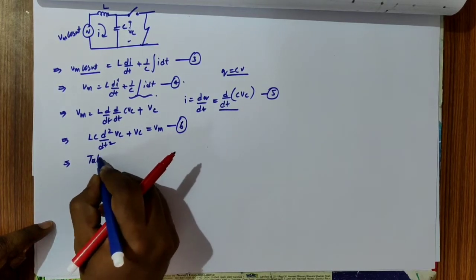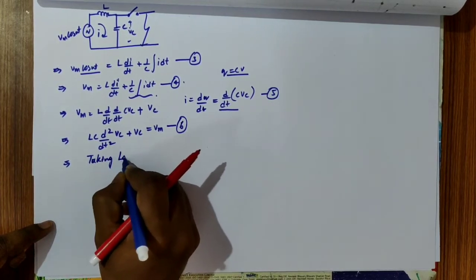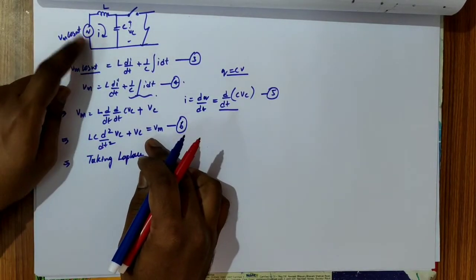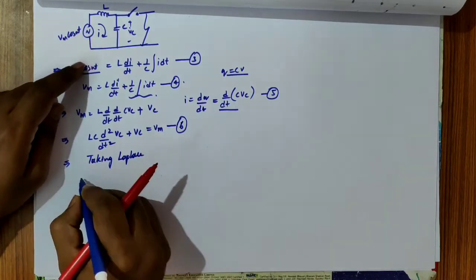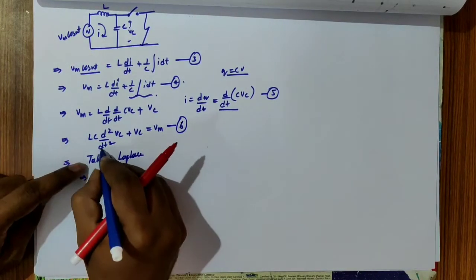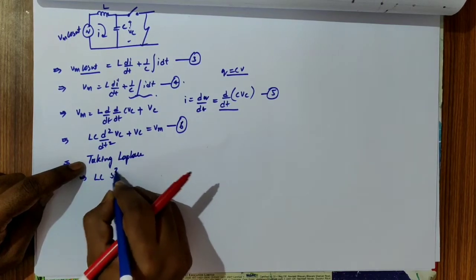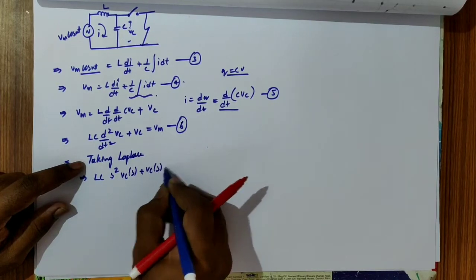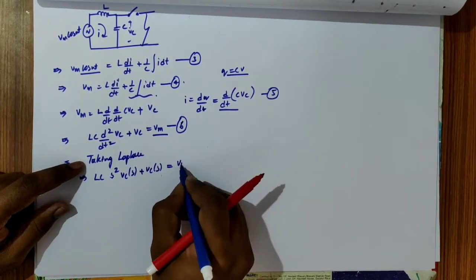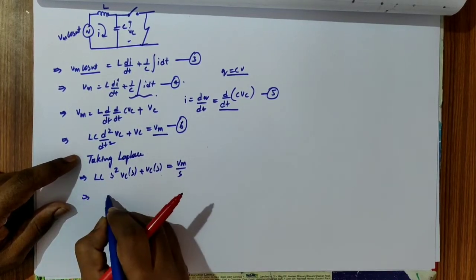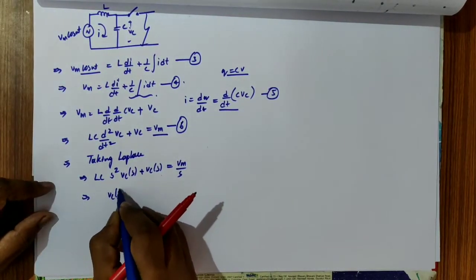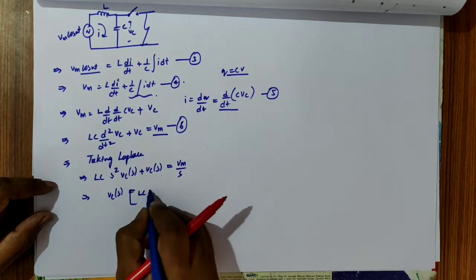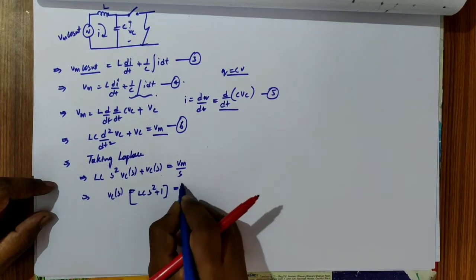Now, taking Laplace straight away. So you can take the Laplace of the expression here. Therefore we will get LC, and d square by dt square means s square, so Vc of s plus Vc of s equal to, since this is a constant value, Vm by s. So the expression of voltage across the capacitor in the Laplace domain, making Vc of s common, is LC s square plus 1 equal to Vm by s.